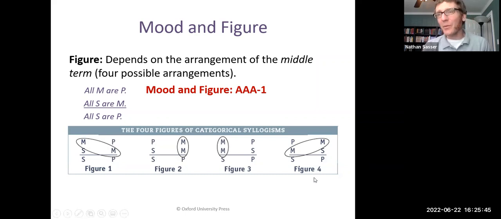Now, you just got to memorize this. You got to memorize that chart, because you need to be able to look at any given categorical syllogism and know what figure it is. In fact, you need to be able to be told, make me a figure 2 syllogism, and you need to be able to do that, because you just got to have that pattern in your head.